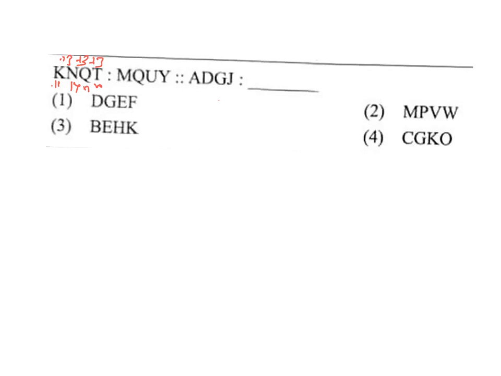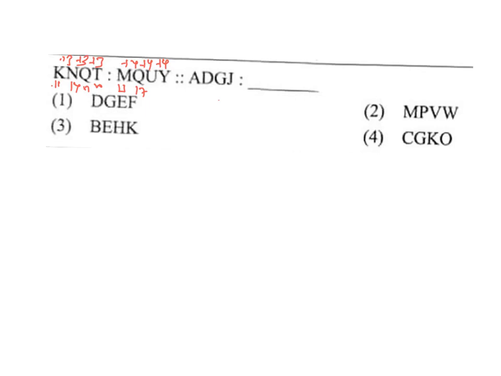In the same way, you try to look at the other group also. What is the other group? That is M Q U Y. So try to understand the change here. You know that M is 13, Q is 17. So what is the change here? Here it is plus 4. In the same way, Q is 17, U is 21. Again, what is the change? Plus 4. U is 21, Y is 25. What is the change? Again, it is plus 4. So this is the thing you can observe, right? So it is like a series kind of question.